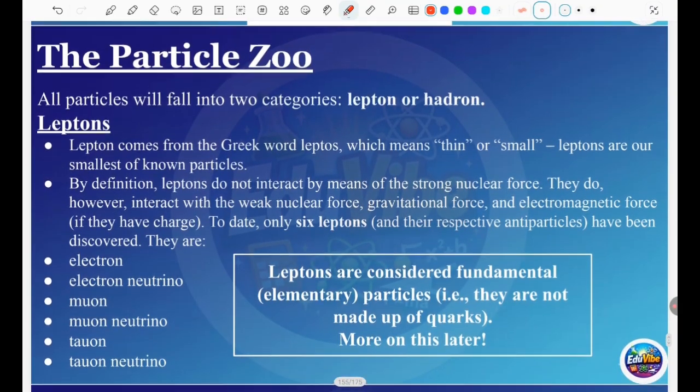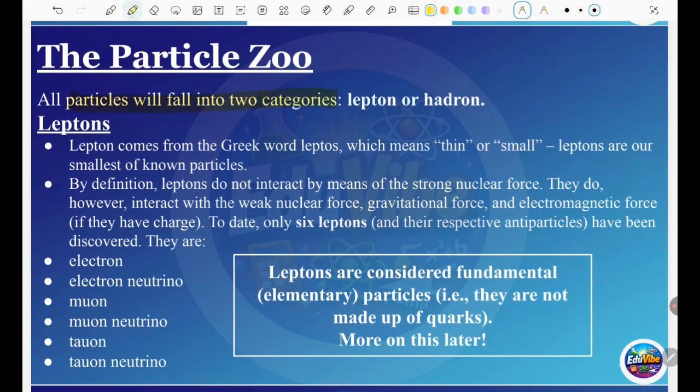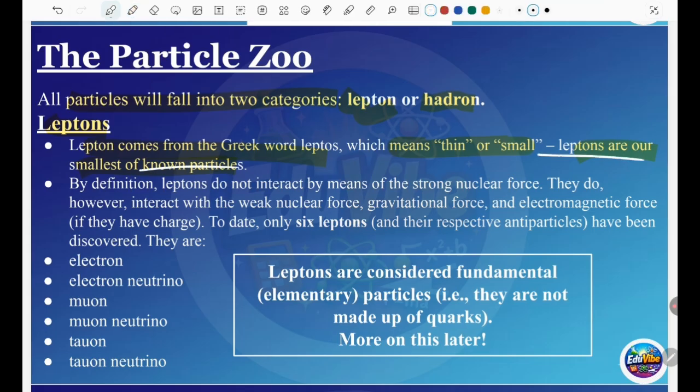So all the particles will fall into two categories, which are the lepton and the hadron. The word lepton comes from the Greek word leptos, which means thin or small. Leptons are the smallest of the known particles. They are the smallest particles that we know. You have to know this.